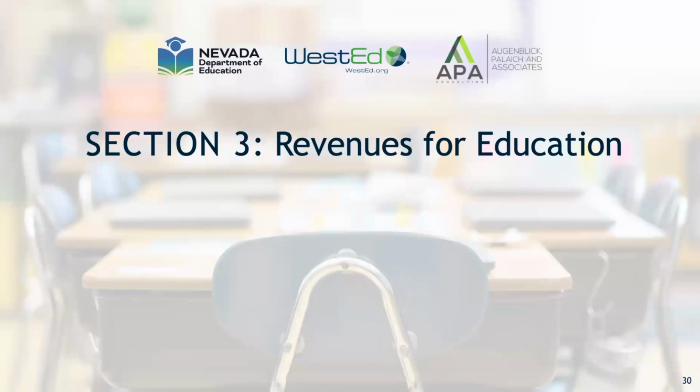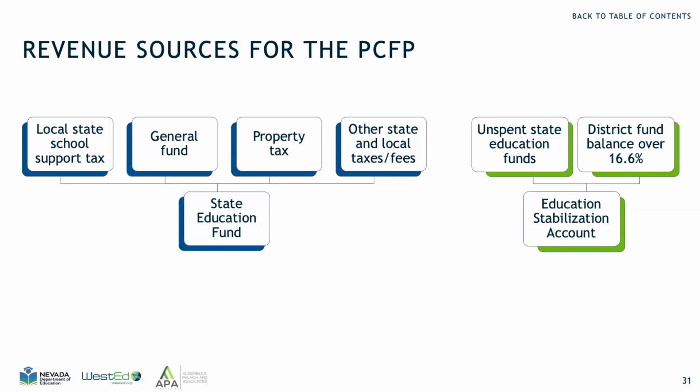Section 3. Revenues for Education. In this section, we'll review how revenues for education are collected. The State Education Fund is the primary fund for public education in Nevada. To support transparency, previously available state and local revenues, including state categorical funding, are now combined into the State Education Fund and redistributed through the PCFP.